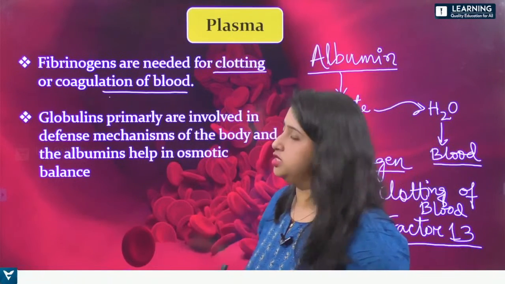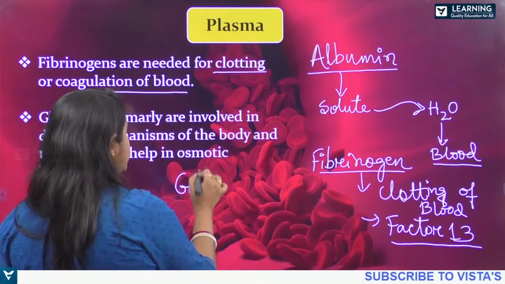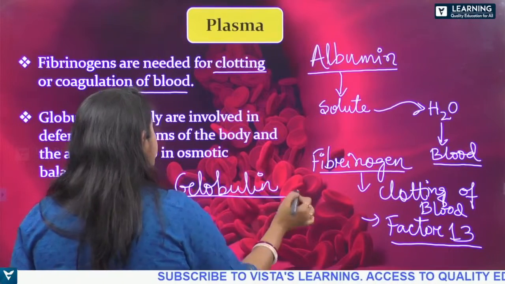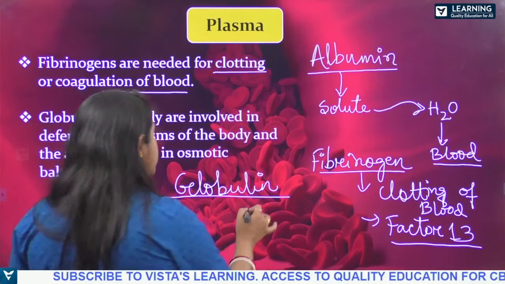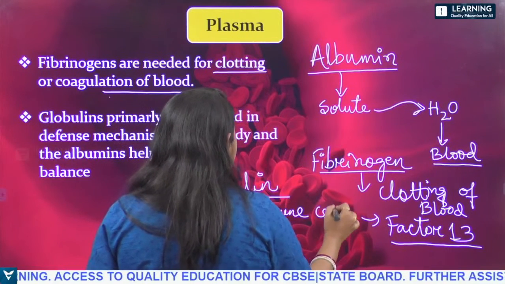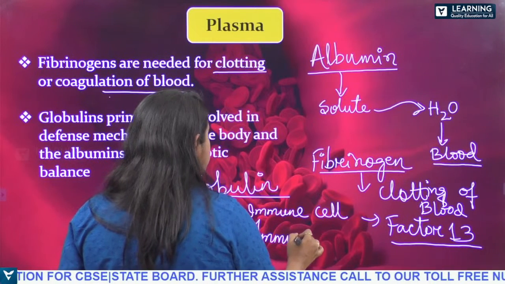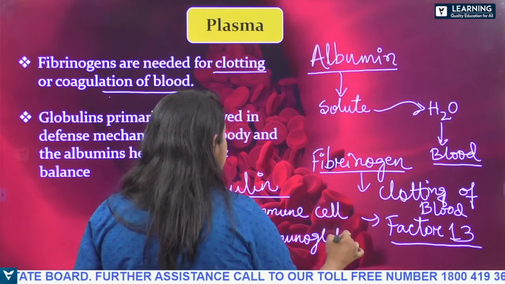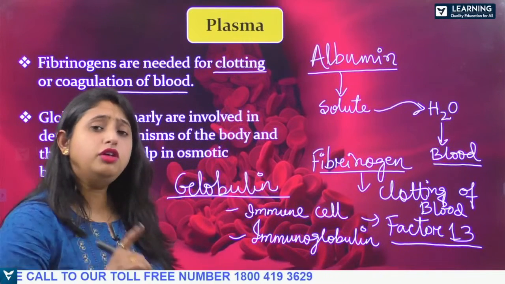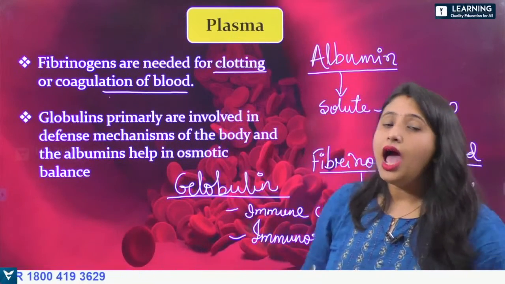Next one is globulin. What is the function of globulin? Globulin consists of the immune cells. They are also known as immunoglobulin, which is responsible for fighting against the antigen.